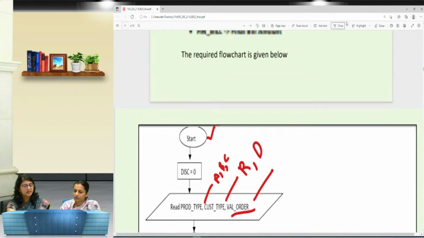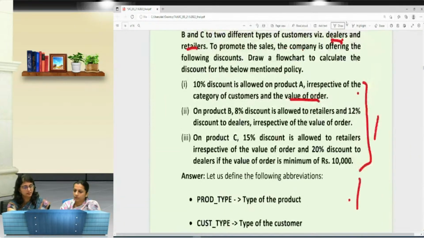The first thing is, suppose here we see the first condition. What does it say? It says that if the product is of type A, the discount is 10%. So I firstly need to see what is the type of the product. If it is of category A, I will directly calculate the discount of 10% on it. So what will I do here?